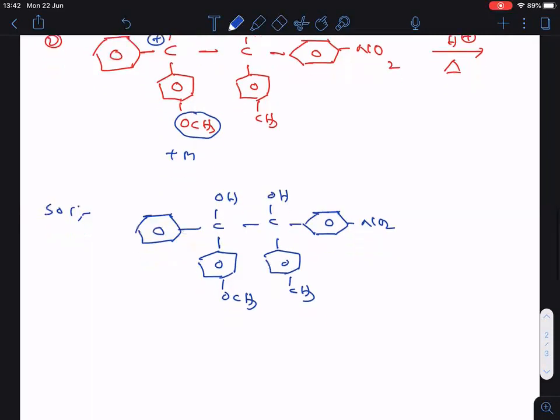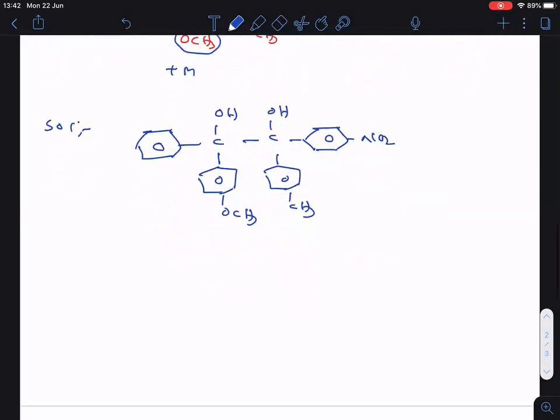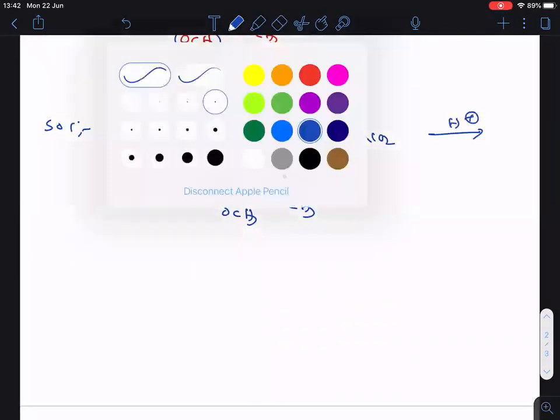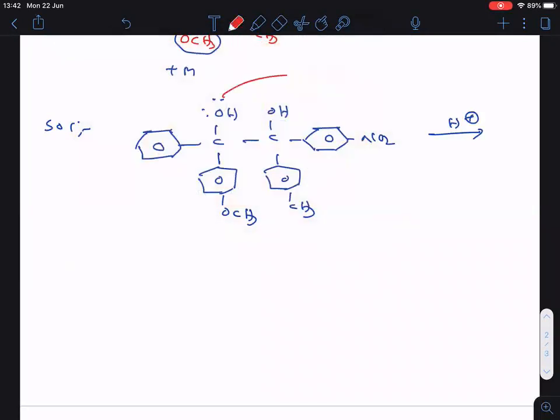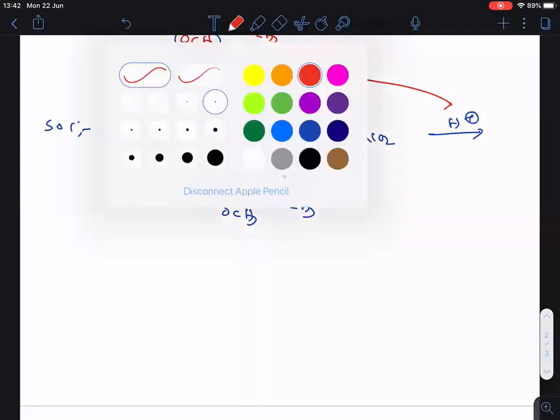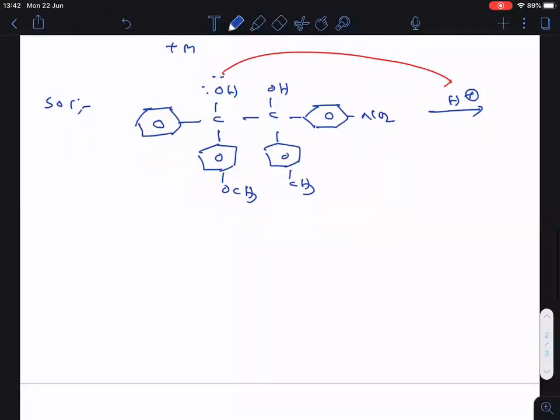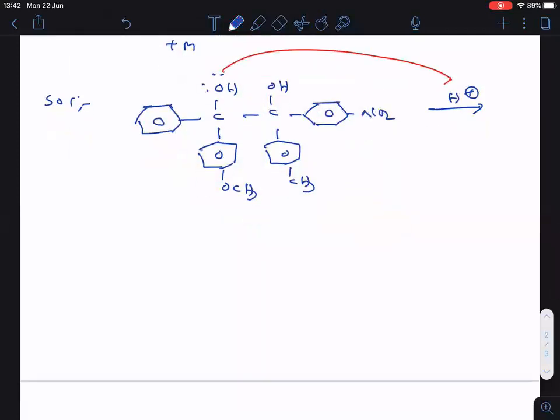Now, as I told you, first of all we have to do the protonation with H plus. So, as I told you, this should be protonated. So, oxygen gives a lone pair to the H plus ion. Then H2O plus departs out.